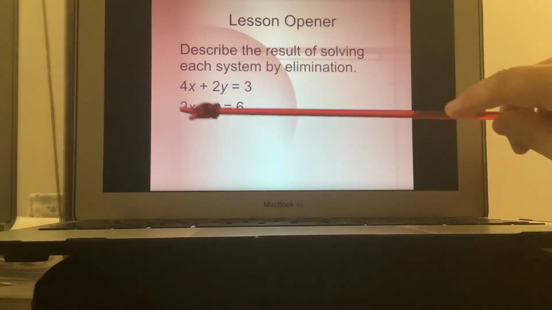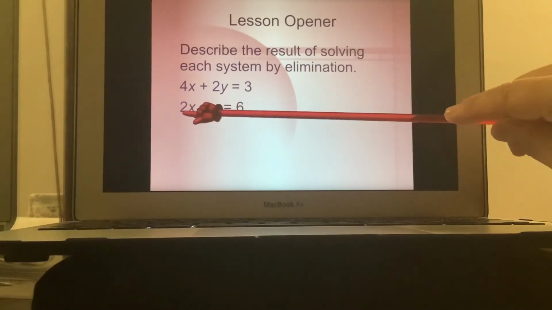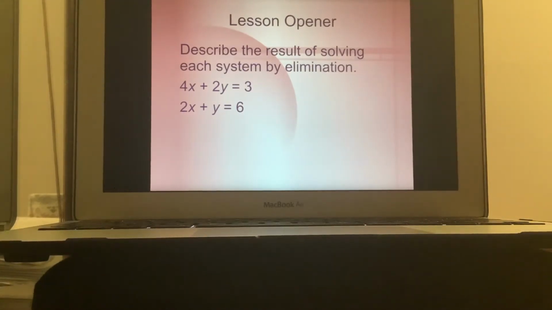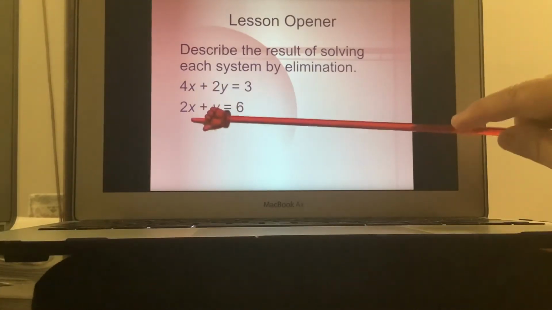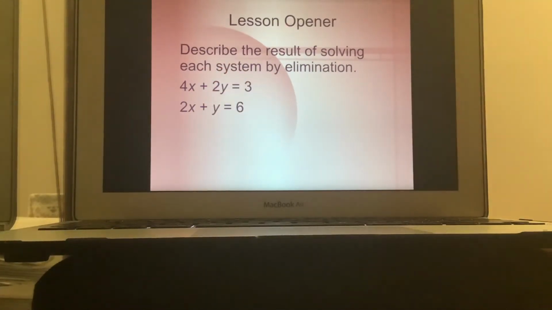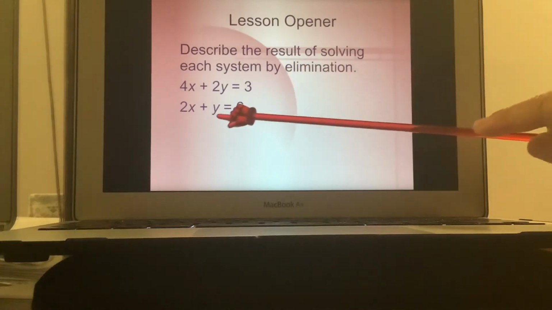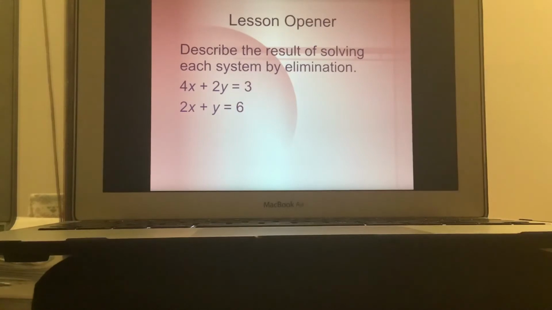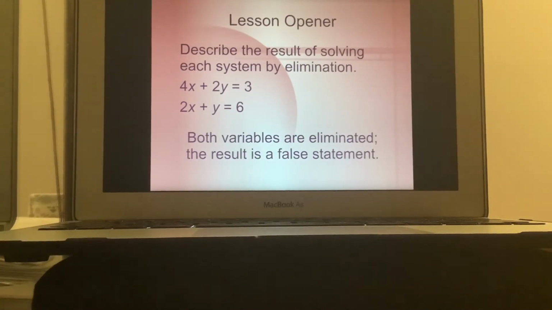If you multiply the second equation by 2, this makes it 4x plus 2y equals 12. But look at what happens. When you have 4x minus 4x, that is going to equal 0. If I multiplied the y here by 2, then I have 2y minus 2y, that's also equal to 0. So that actually doesn't have a solution, because both variables are eliminated.